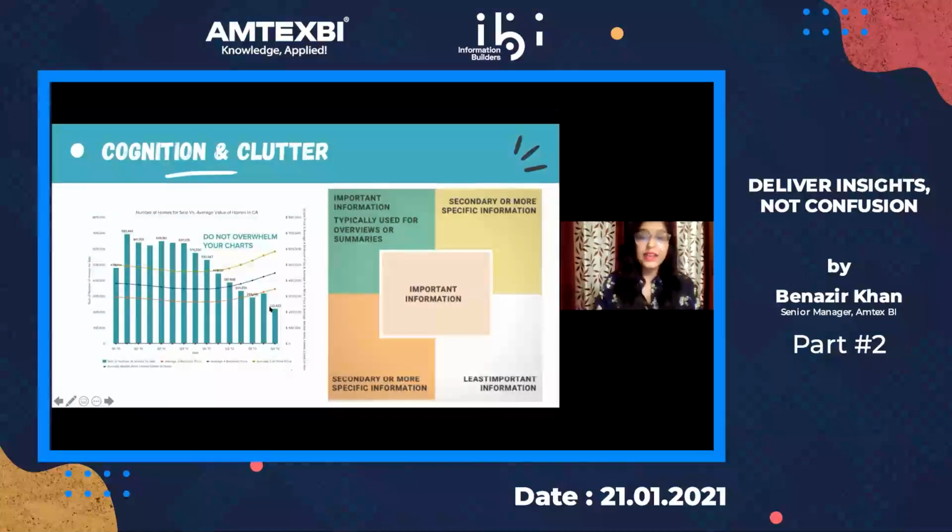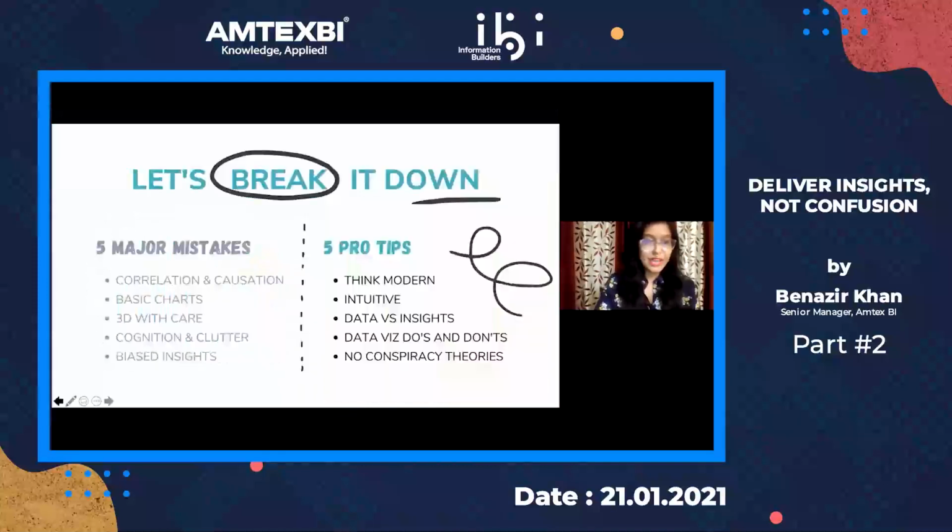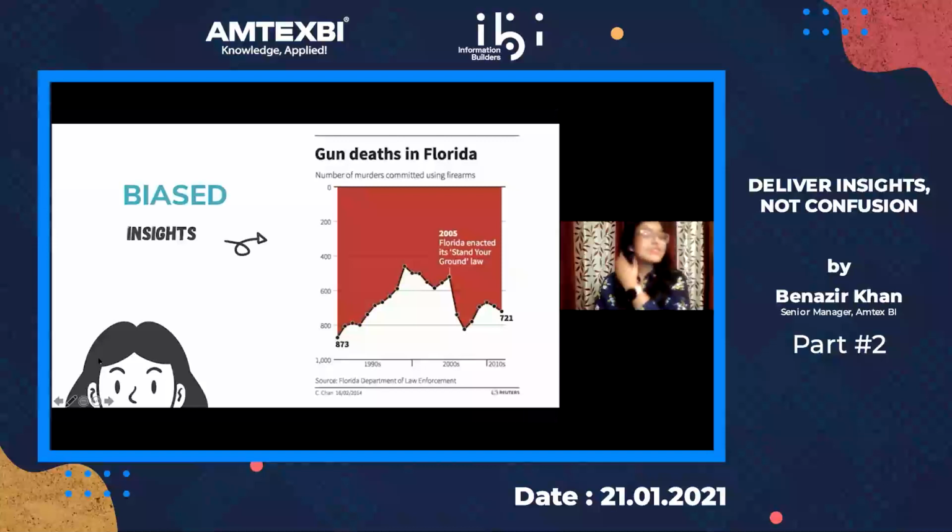Cognition and clutter. Remember the layout that we discussed. You need to place your visualizations according to their importance. Remember that human cognition depends on this layout, and do not clutter. I'm going to use the same example I used earlier. Now, I saved the best one for last, and the major mistake is biased insights.